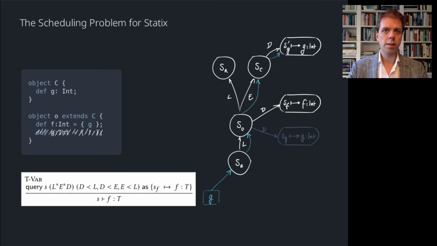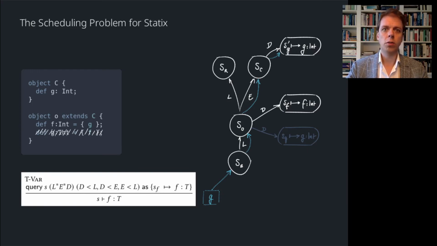Consider an intermediate state with the scope graph as shown on the slide, where the definition of G is not yet seen by the type checker, and the declaration is still missing from the scope graph. Trying to resolve the reference G in this state will give a different answer than resolving it in the final scope graph.